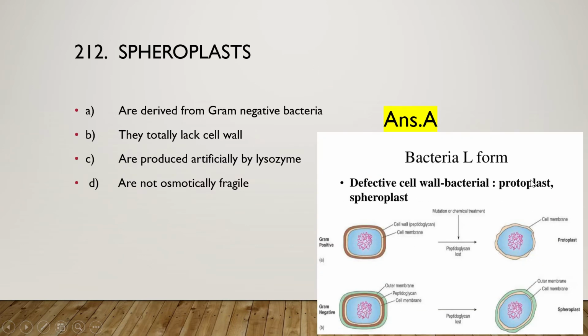So spheroplast and protoplast are forms of bacterial cell which lack cell wall. The protoplast means the gram positive bacteria which lack cell wall, and the gram negative bacteria which lack cell wall are called spheroplasts.